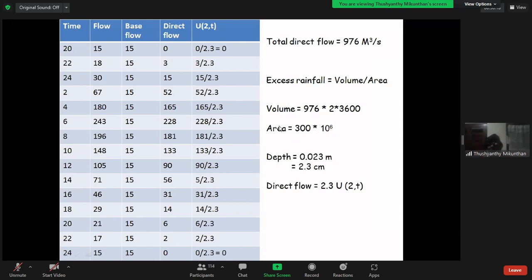So volume over area is equal to 0.023 meter.